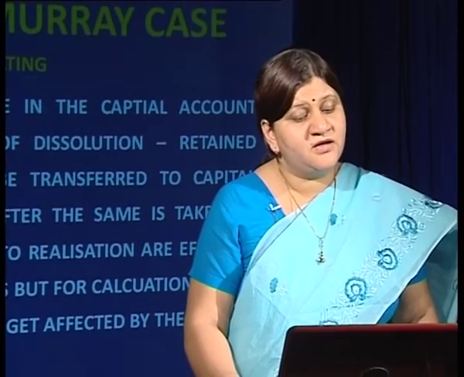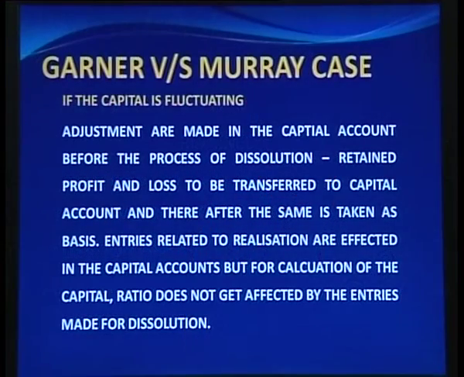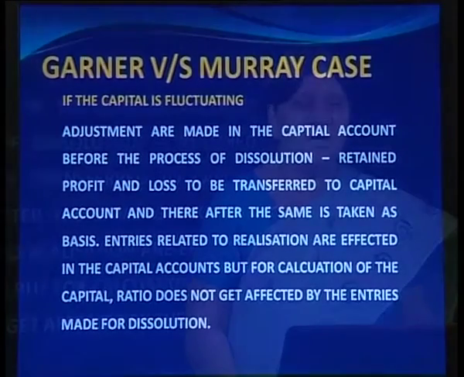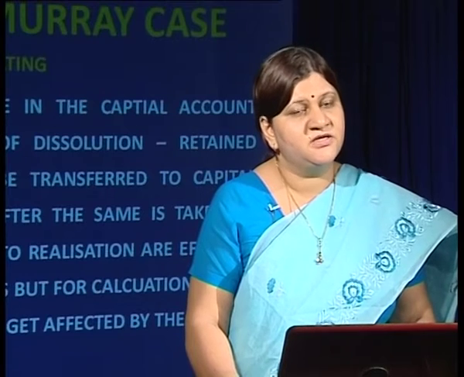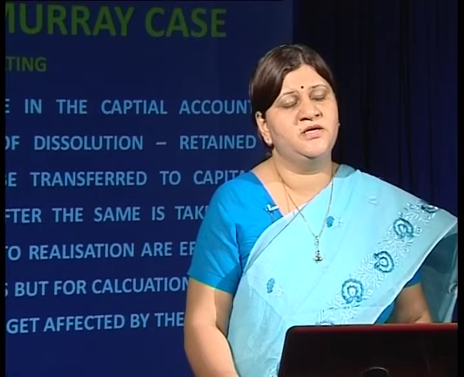Now, if the capital is fluctuating, what do we have to do? Adjustments are made in the capital account before the process of dissolution. Retained profits and losses are transferred to the capital account, and thereafter the same is taken as the basis. Entries related to realization are effected in the capital account, but the calculation of capital ratio does not get affected by the entries made for dissolution, as we are taking the capital account before the entries of dissolution are given effect.